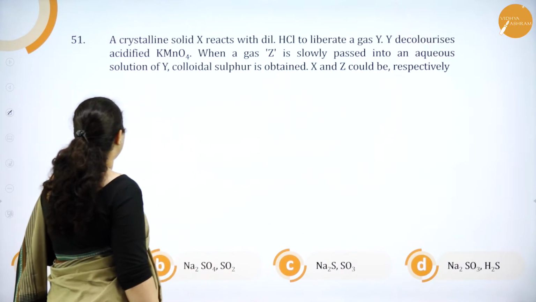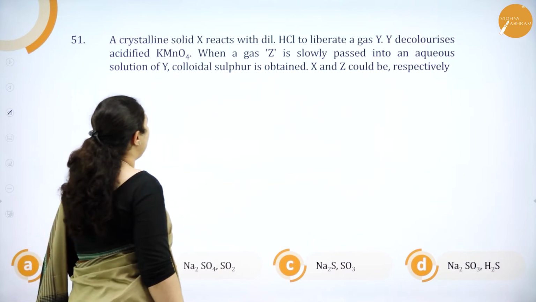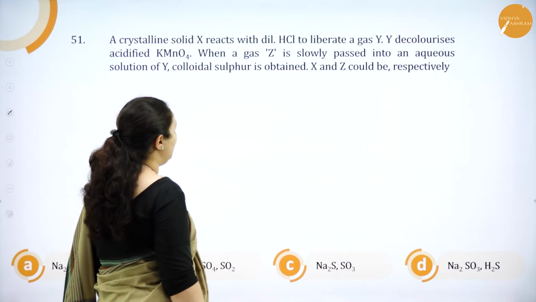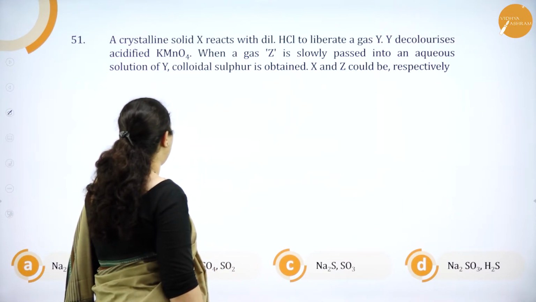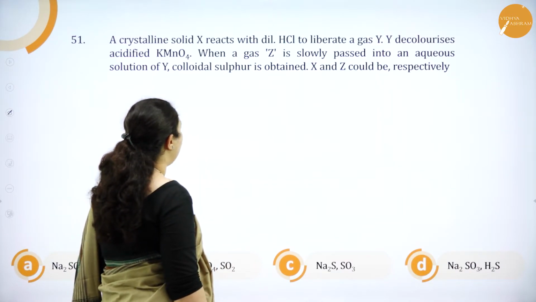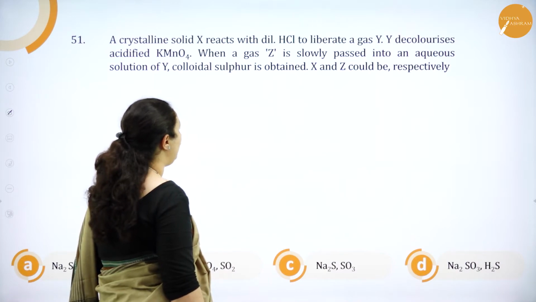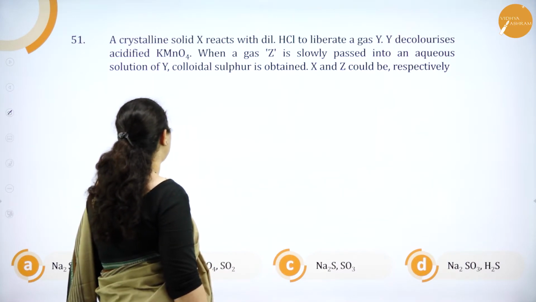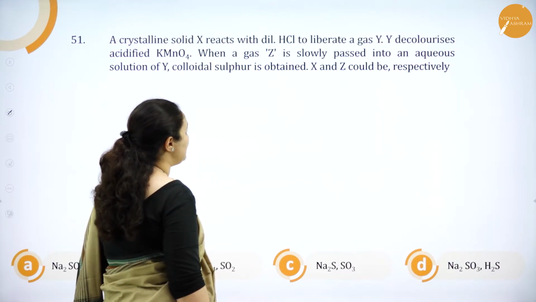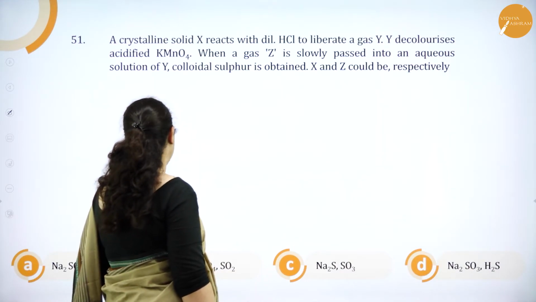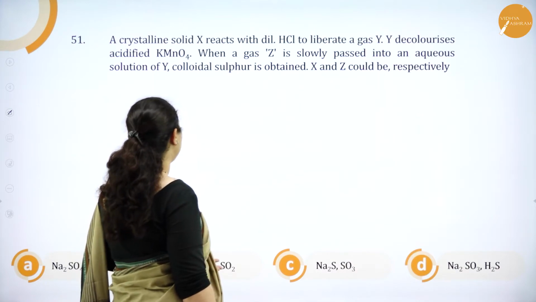Okay, next question. A crystalline solid X reacts with dilute HCl to liberate the gas Y. Y decolorizes acidified KMnO4. When a gas Z is slowly passed into an aqueous solution of Y, colloidal sulfur is obtained. So X and Z could be respectively what?